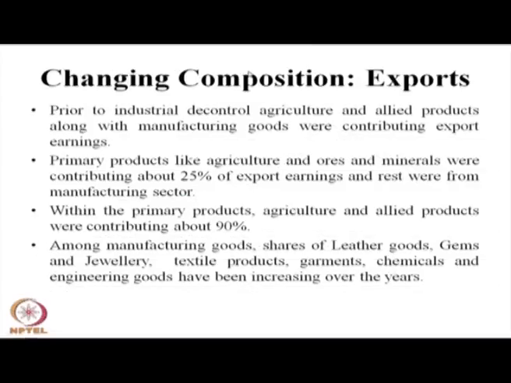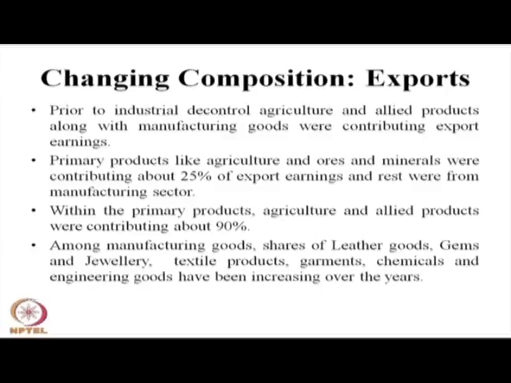After the changing composition of export, if you see, prior to industrial decontrol, agriculture and allied product constituted a significant part of our export basket. And after the liberalization, the manufacturing sector now constitutes more of the export basket.